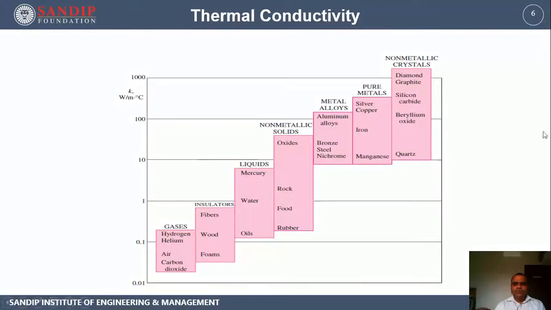They are closely followed by pure metals, then metal alloys, then non-metallic solids, then liquids, then the insulating materials, and then finally the gases. So if you see the hierarchy by type of substance, solids have higher thermal conductivity, followed by liquids, and finally gases possess the lowest thermal conductivity. So this is how the thermal conductivity hierarchy can be defined for different types of materials.